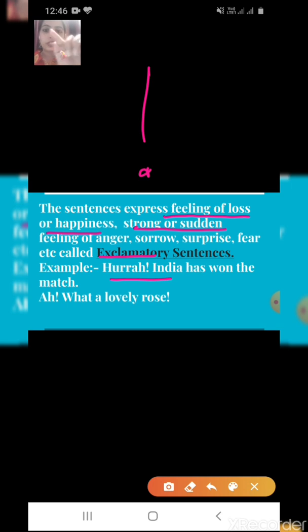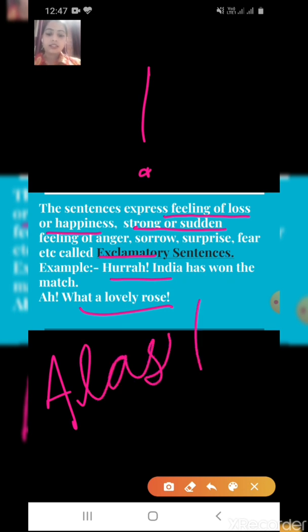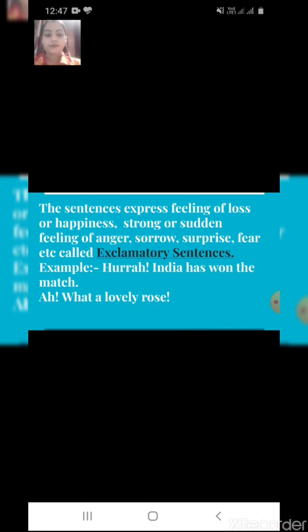Hooray! We put an exclamation sign. Ah, what a lovely rose. We are happy to see the beauty of that rose. And if we are sad, alas, in this also we put an exclamation sign to show sorrow. If we are feeling sad, we use these words, and with these words also we put an exclamation sign.